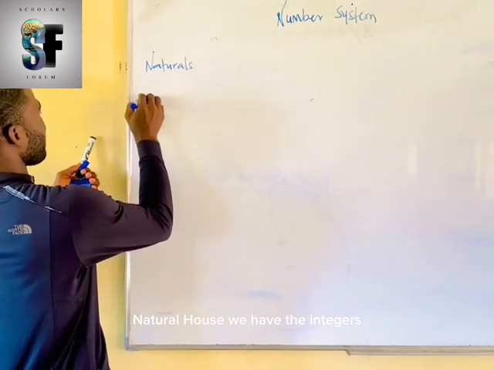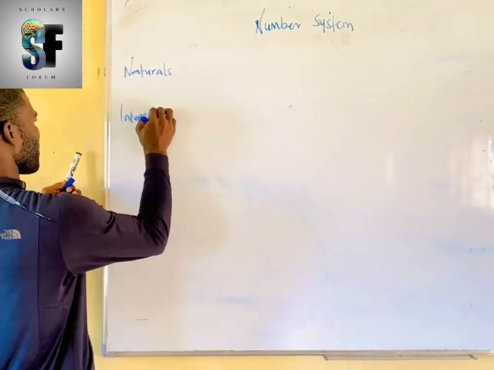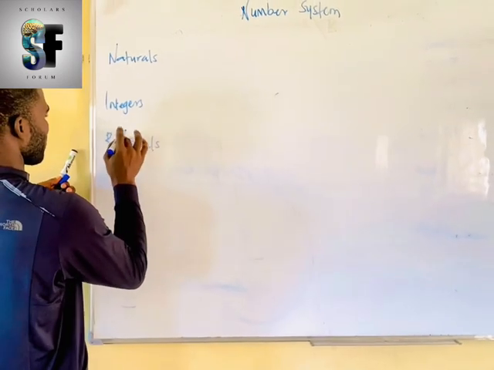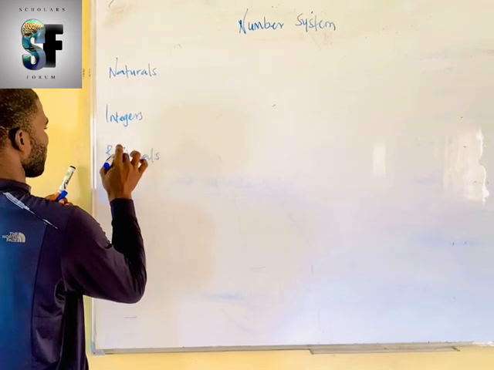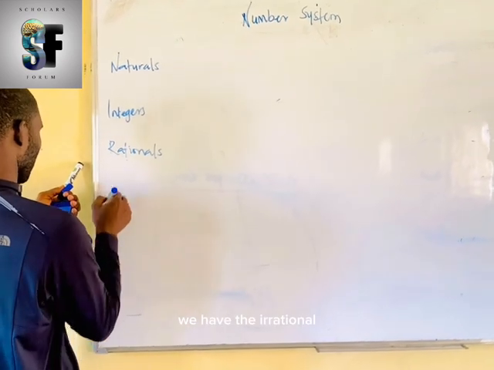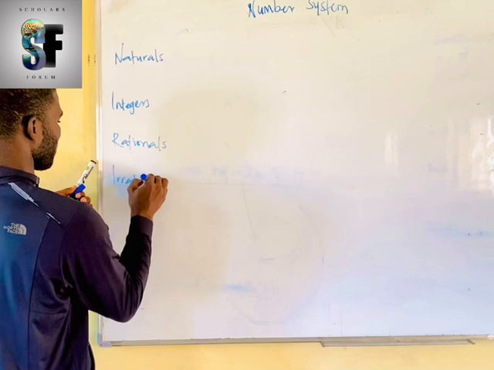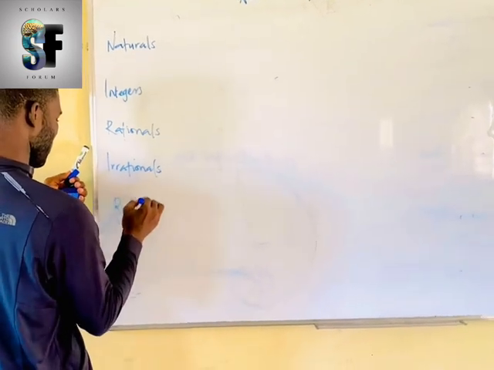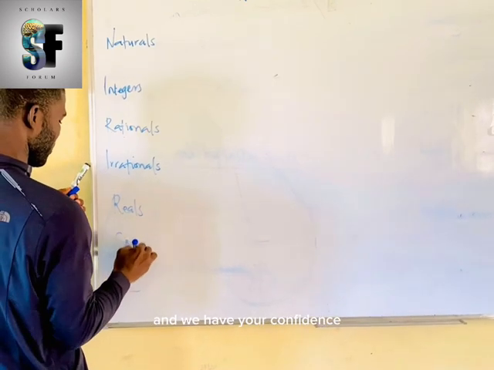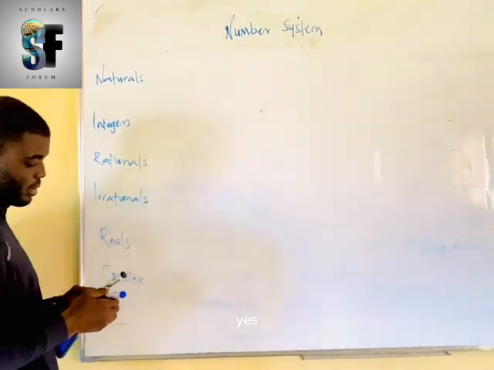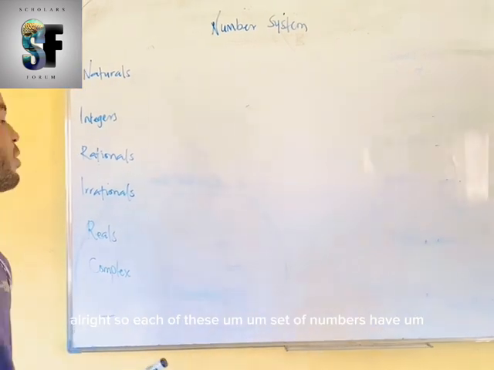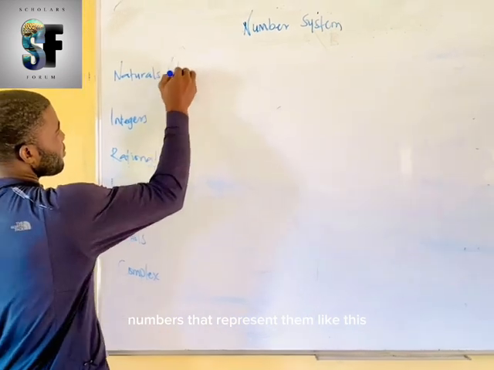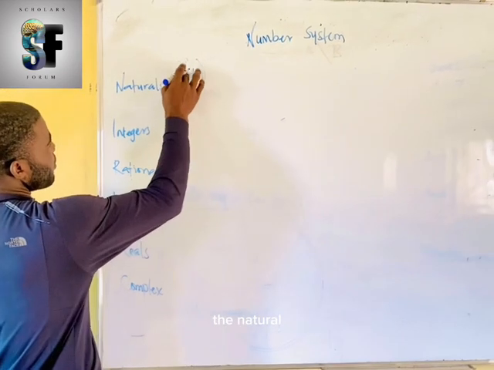Naturals, we have the integers, we have the rationals, we have the irrationals, we have your reals, and we have your complex. Yes.